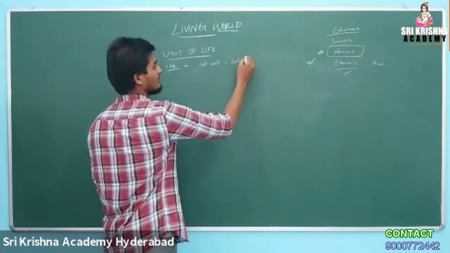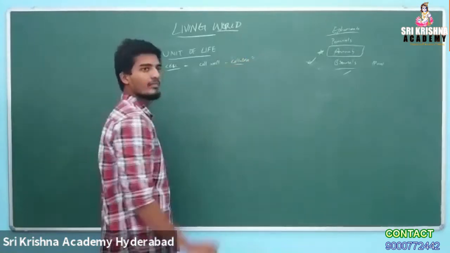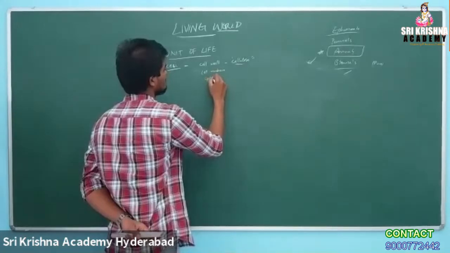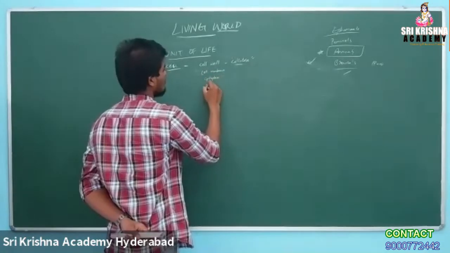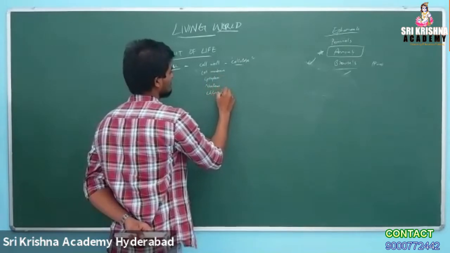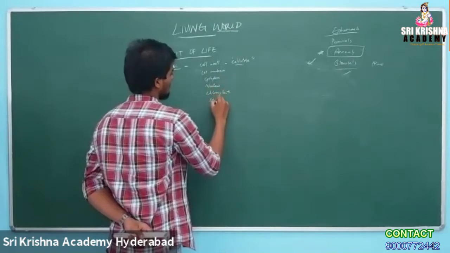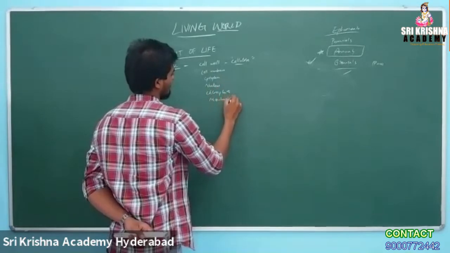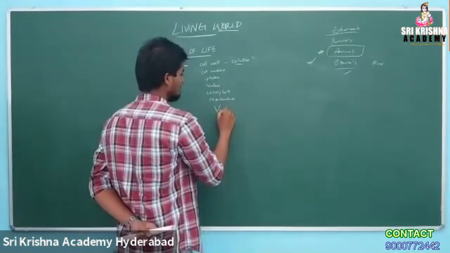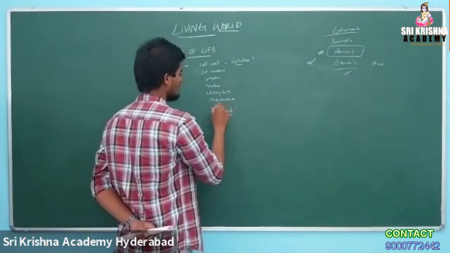The cell wall is made up of cellulose. Next, cell membrane, cytoplasm, endoplasm, nucleus, chloroplast, mitochondria. What are the major characteristic cell organelles in a plant cell? Vacuole. What is a vacuole?